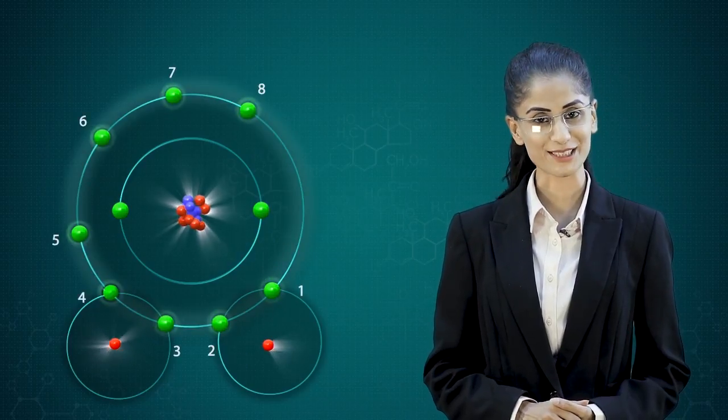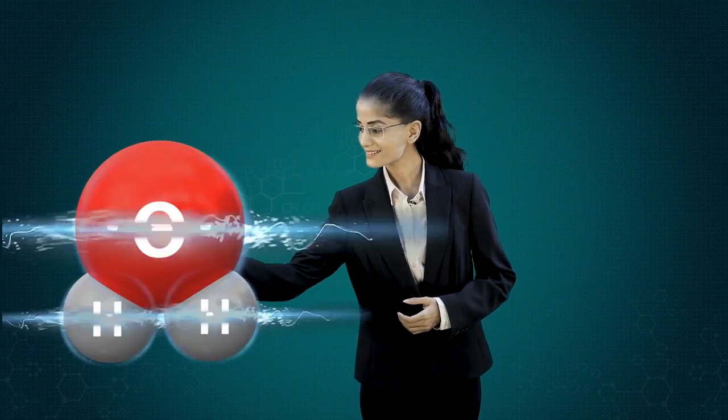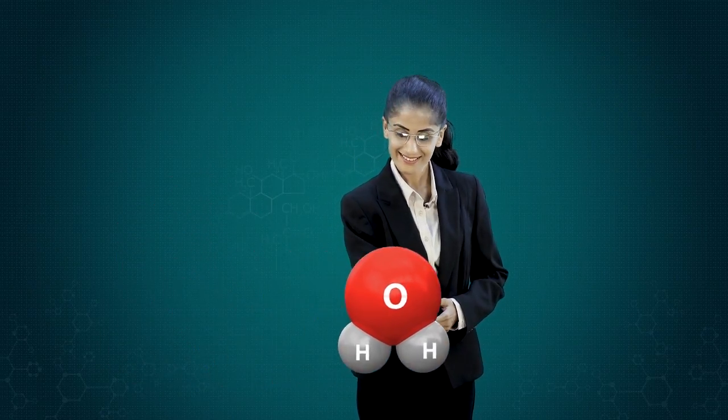This way, the oxygen atom has 8 electrons in its valence shell and both the hydrogen atoms have 2 electrons in their valence shells. Two covalent bonds are thus formed in a water molecule.